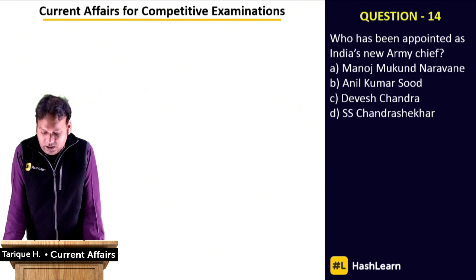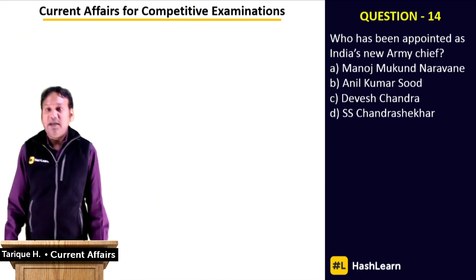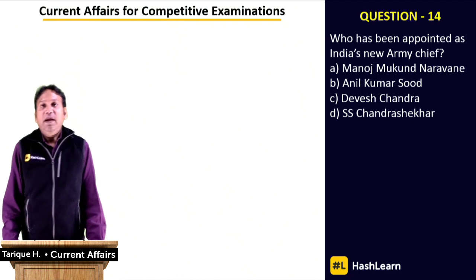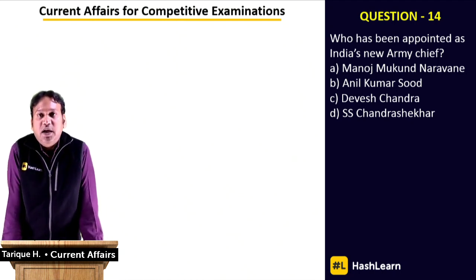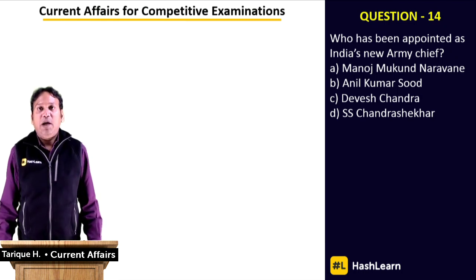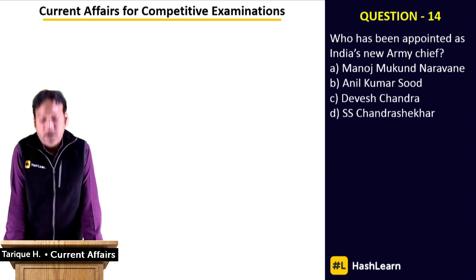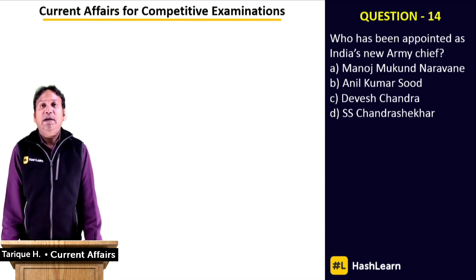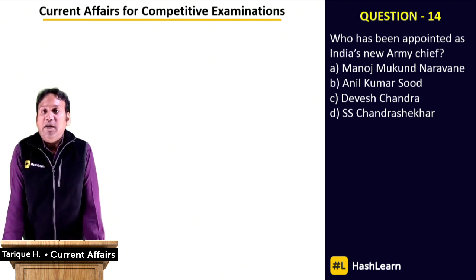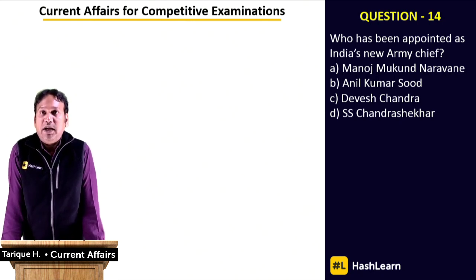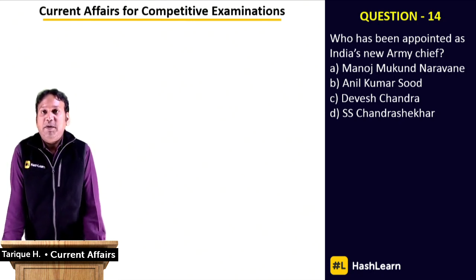Manoj Mukund Naravane, Anil Kumar Sood, Devesh Chandra and S.S. Chandrasekhar, who has become India's new army chief after General Bipin Rawat took over as India's first chief of defence staff. Just after assuming the office of the chief of army, he came up with lots of different statements regarding how India is all ready to strike terror camps across the border in Pakistan, and that India has full right and capability to escalate wars without using nuclear weapons.